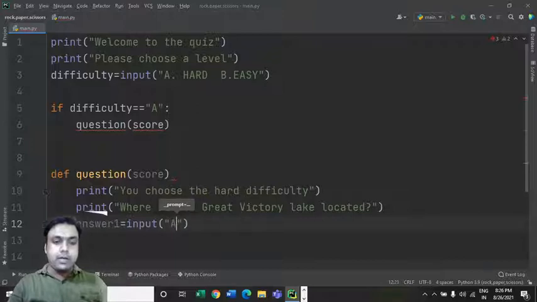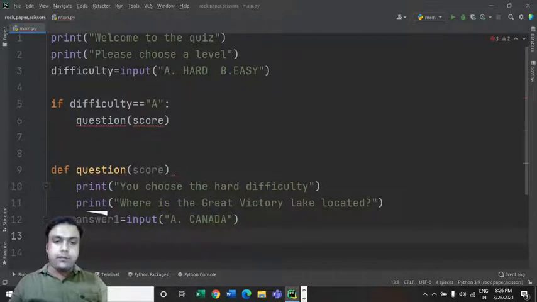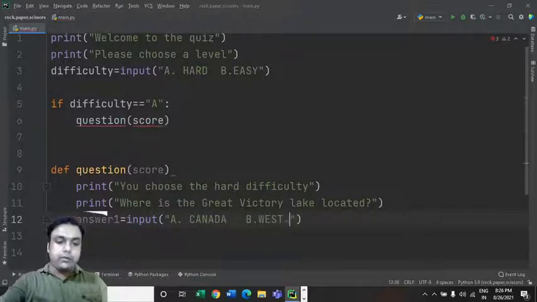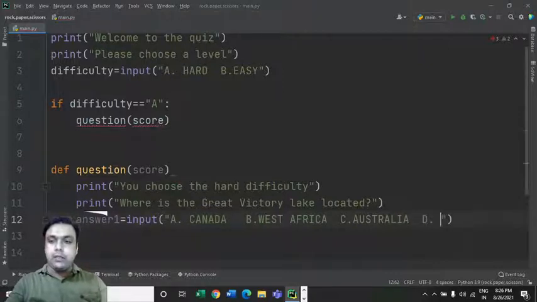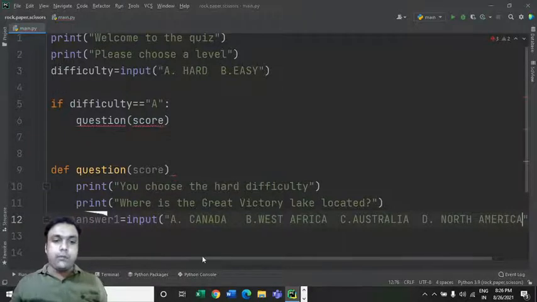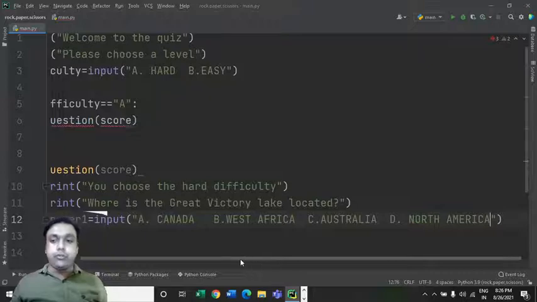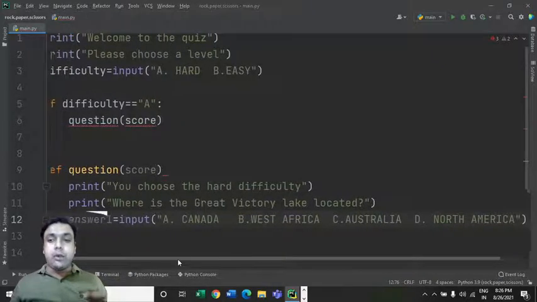And inside this we're going to have this first choice as Canada, right? Then we can have B, West Africa, right? Then we can have this C as Australia, right? We can have this D as North America. So there are 4 choices, and the user can choose any of these options. Now which one is the correct one? The correct one is Australia. So Great Victoria Lake is located in Australia.